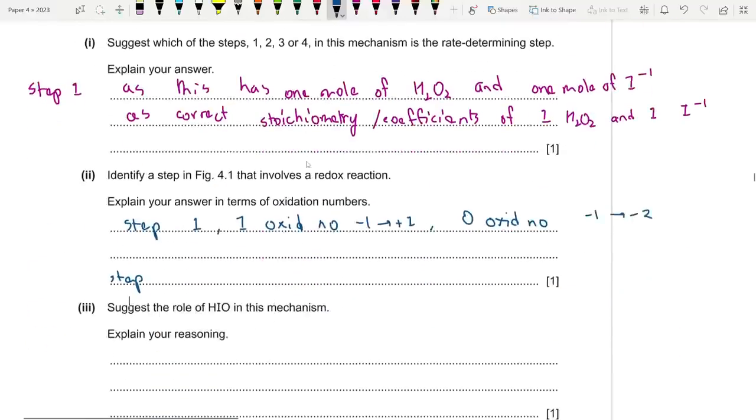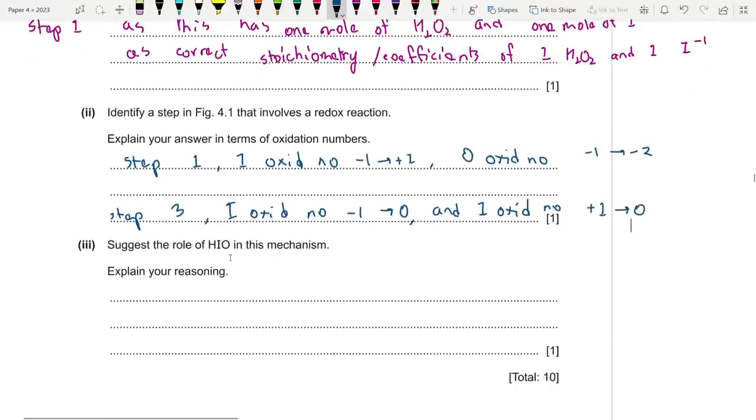So for step 3, this is an alternate answer. You just need to write that iodine's oxidation number changed from -1 to 0, and also from +1 to 0. Hopefully I could clarify.